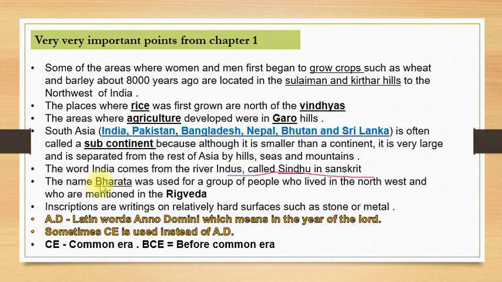Then another thing is the name Bharat was used for the people who lived in the northwestern part of the territory, and this word Bharat is also mentioned in the Rig Veda. This can be asked as a factual question, from where that term Bharata has been taken, or from where it has been mentioned for the first time. So the answer is Rig Veda.